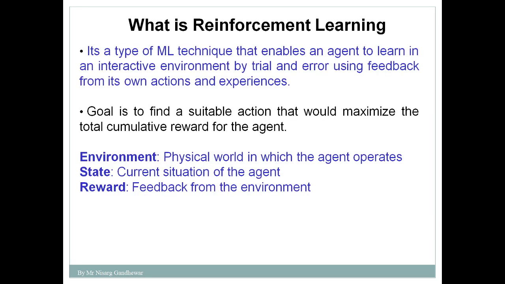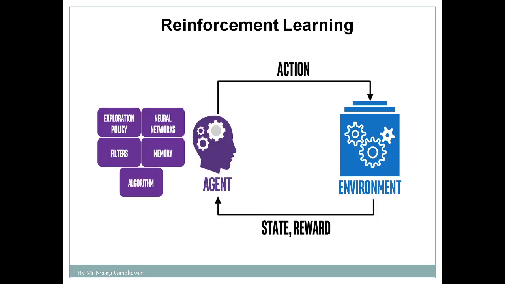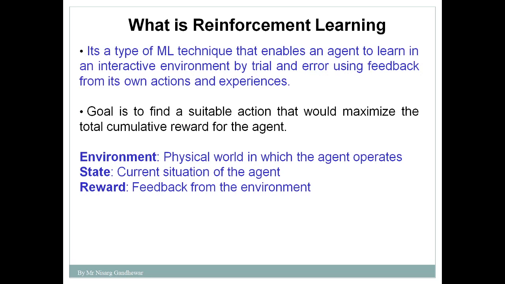Again I will tell you, it's a type of machine learning technique which enables an agent to learn in an environment by trial and error, using feedback from its own actions and experience. Now what is the main goal of reinforcement learning? The main goal is to maximize the cumulative reward for the agent. In the example of the PK movie, the main goal of Aamir Khan is to get the carrot from the vendor. So this is the goal.